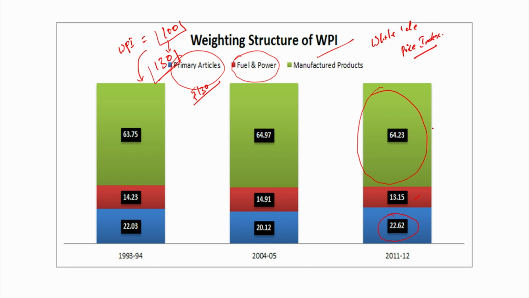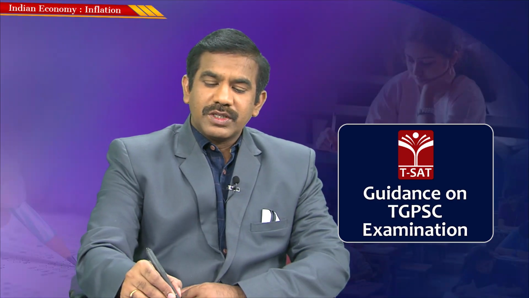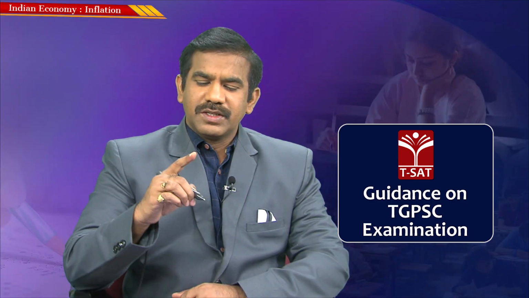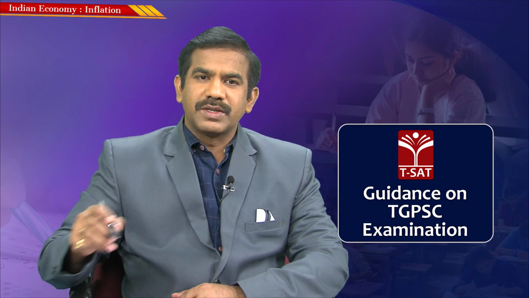I just want you to notice that the wholesale price index doesn't consider the change in prices of services; this basket doesn't include any services. So the government chooses a certain basket of goods and gives it a certain weightage, out of which the maximum goes to manufacturing, and next come primary articles, and tracks the change in price of this basket in the wholesale markets. As of now, the wholesale price index and the consumer price index are measured on a monthly basis, which I will explain again when it comes to consumer price index.